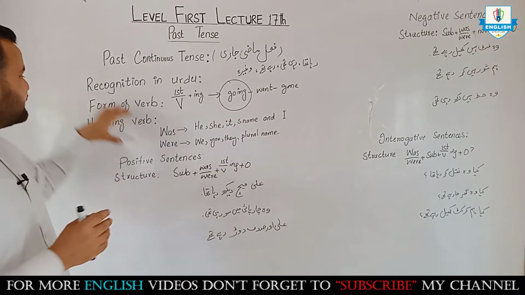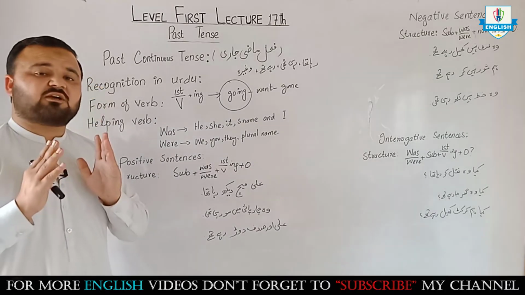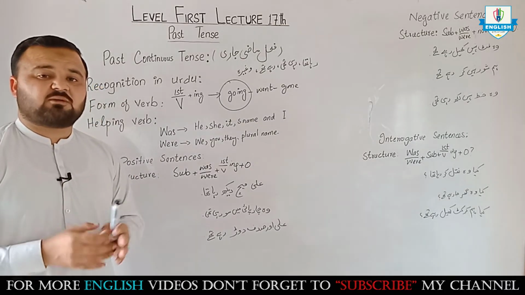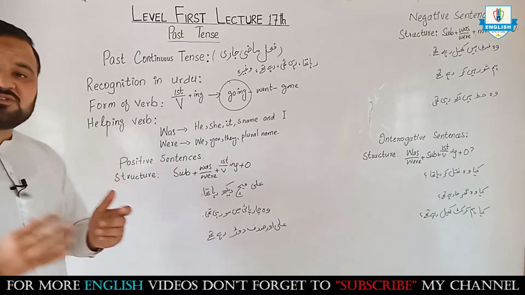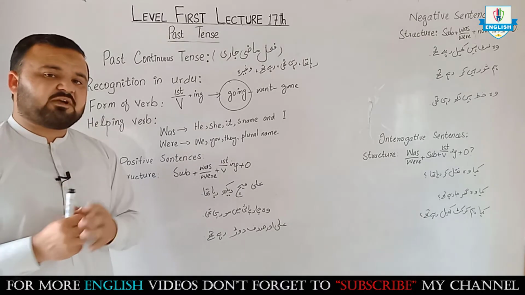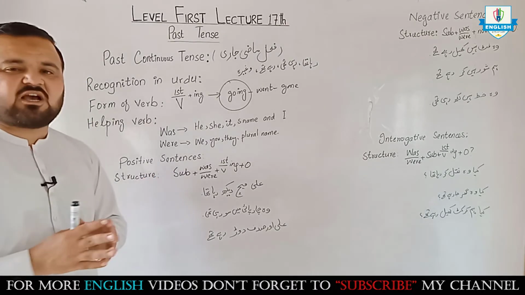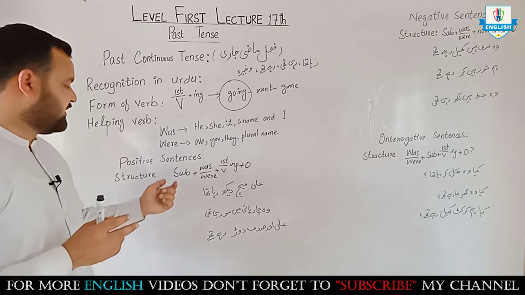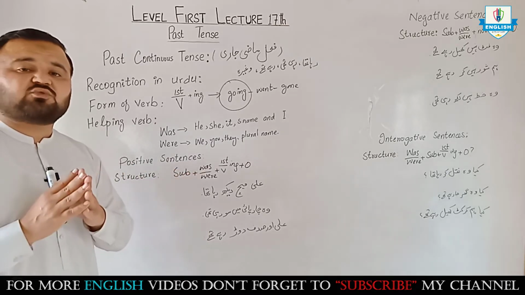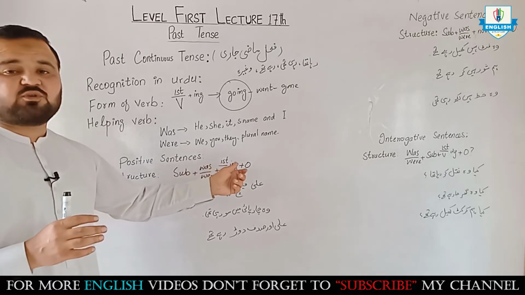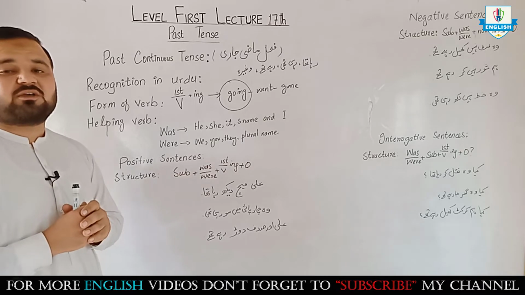I told you these 3 things and these 4 ones. These 4 things are very compulsory for a student to learn about a tense. So here in positive sentences, what will be the structure? The structure is the most important thing in a tense. Subject will be first, then was or were according to the subject, first form of verb plus ing, plus object.